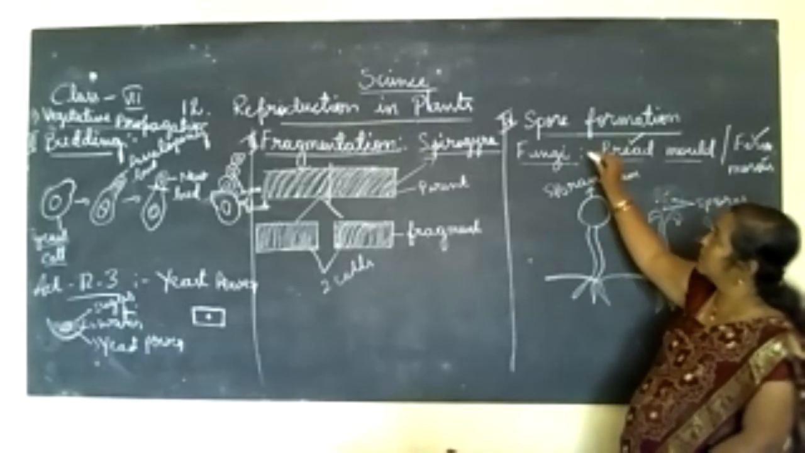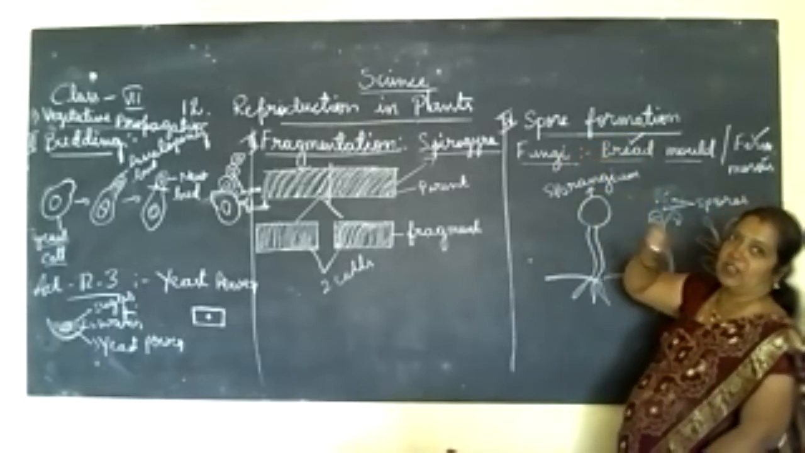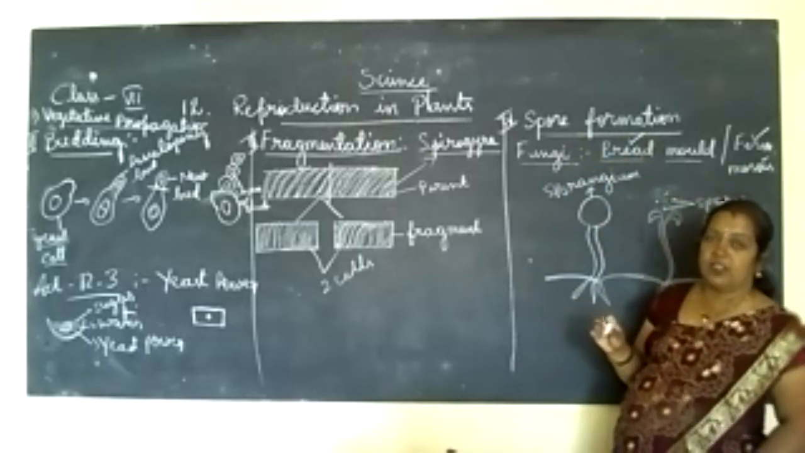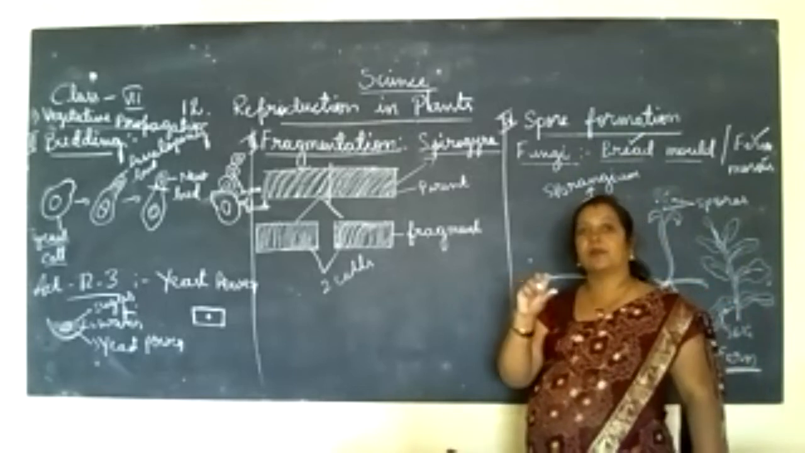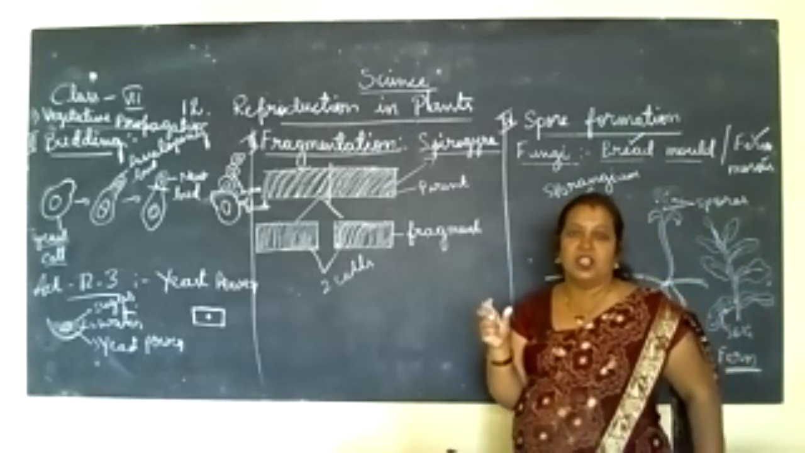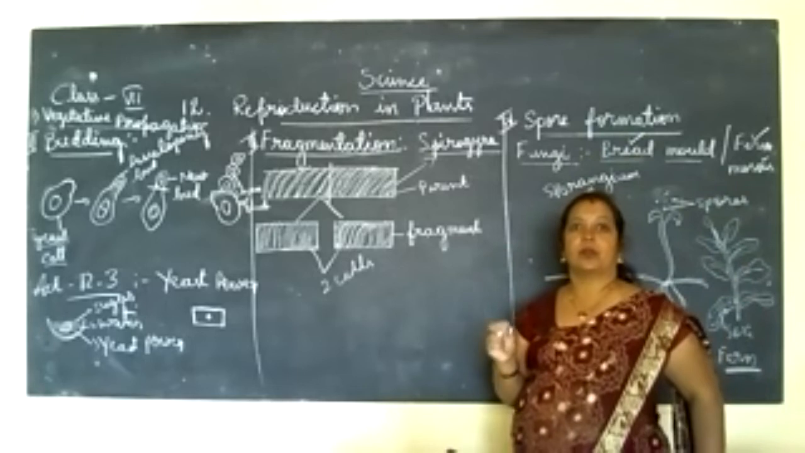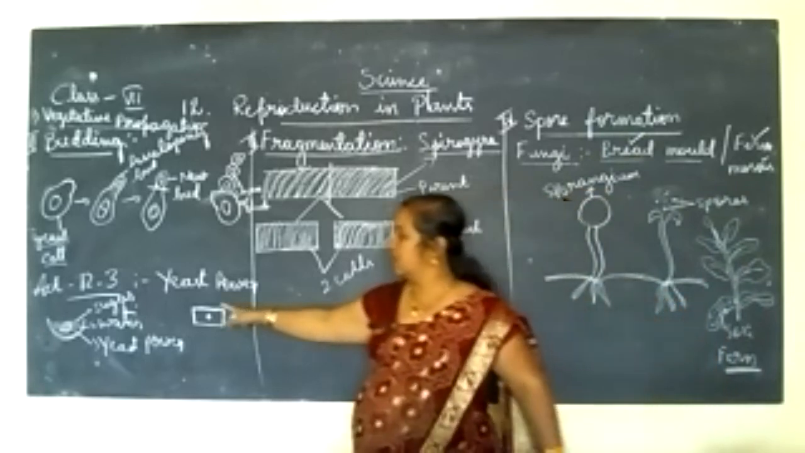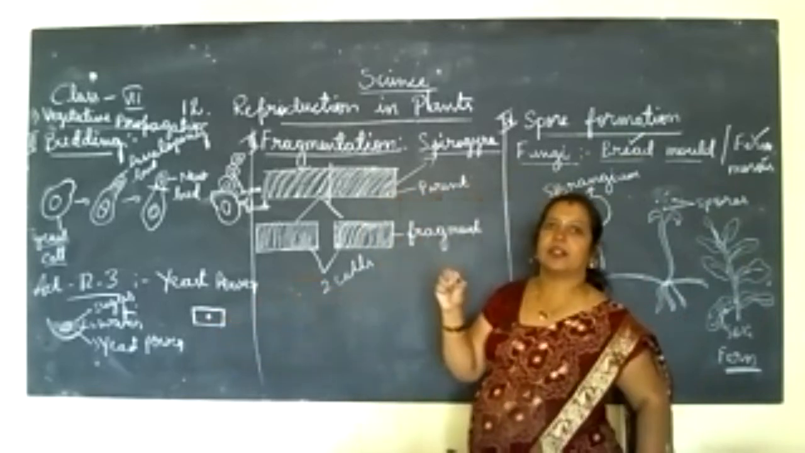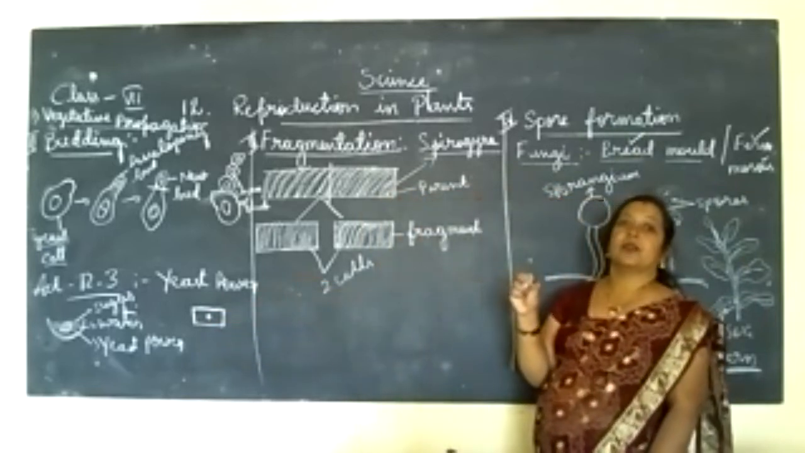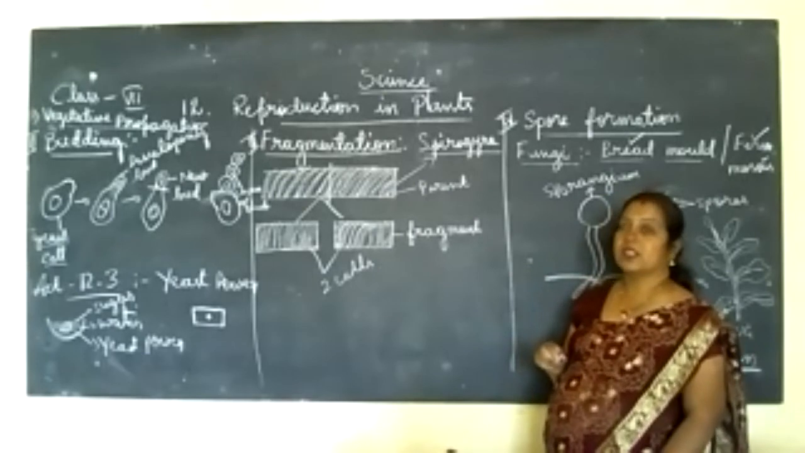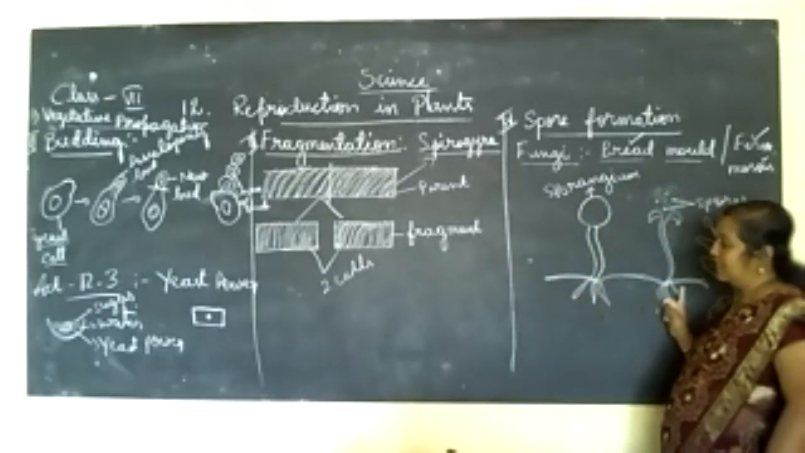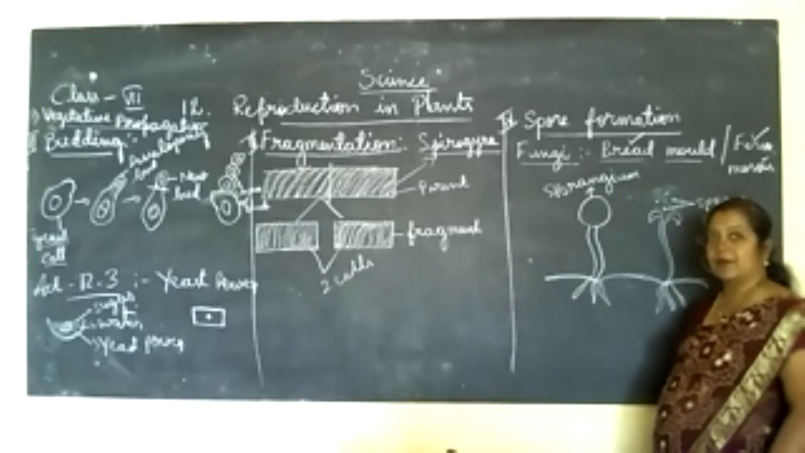So now come to spore formation in fungi. Fungi means the bread mold we are taking as an example. If you take a pinch of the fungi developed on the bread and put it on a slide, as I showed here, you can observe it under the microscope. It bears a structure like this. So this is the structure of a bread mold.